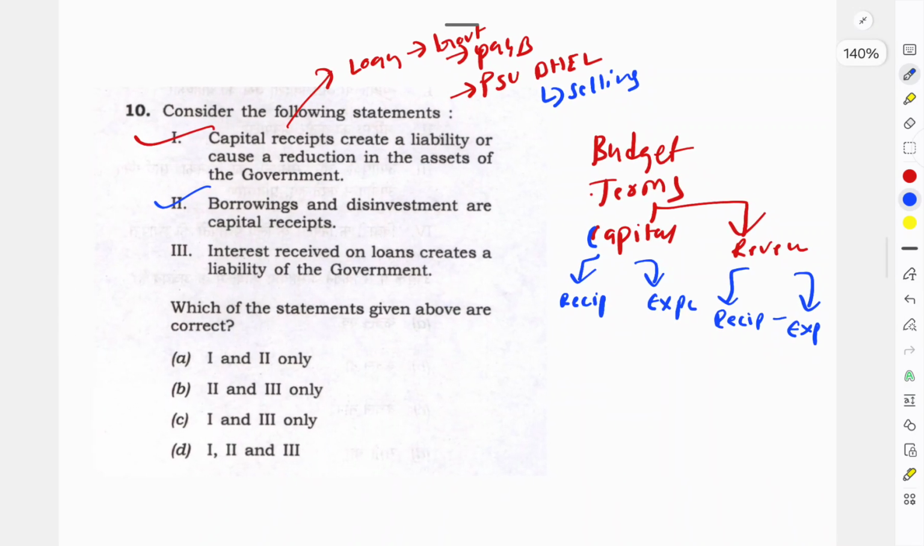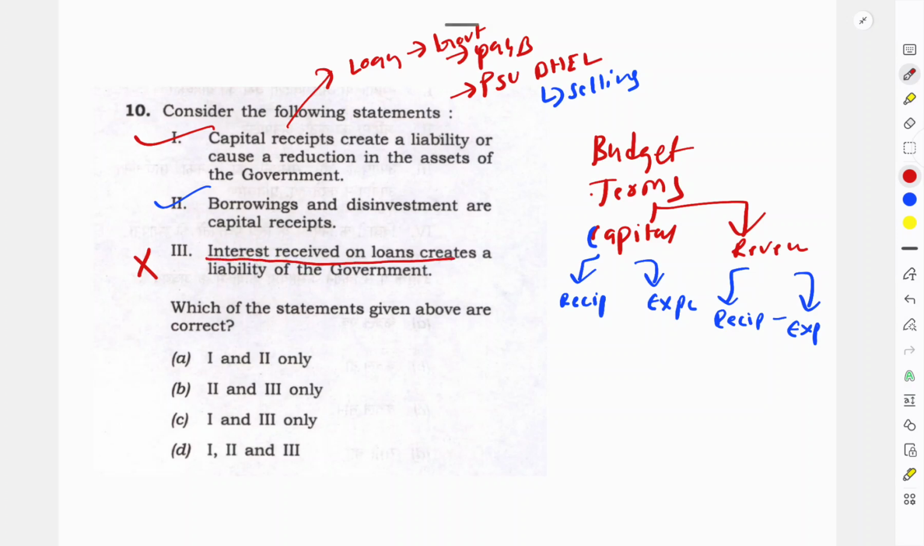And see the third one: interest received on the loan creates a liability of the government. This statement is absolutely wrong, because when interest is paid, you are reducing the liability of the government. But here what is happening is the government already gave a loan to other countries or organizations, and then you are receiving interest on it.